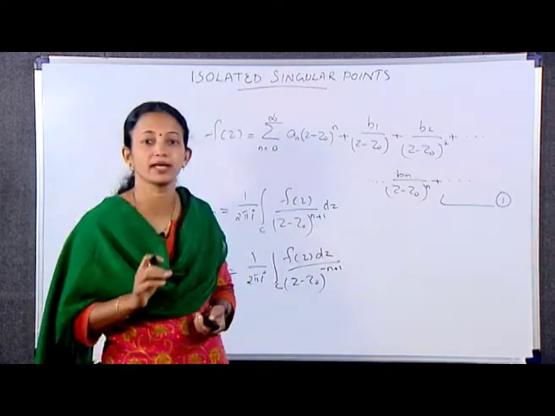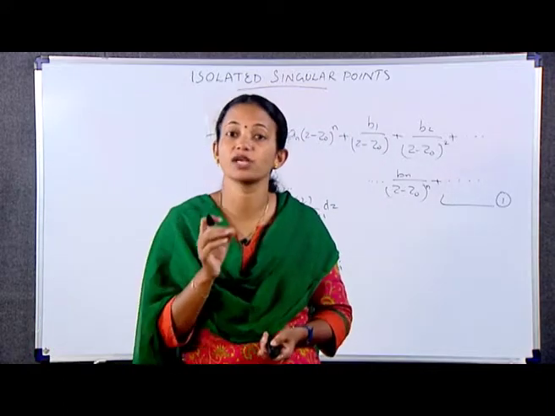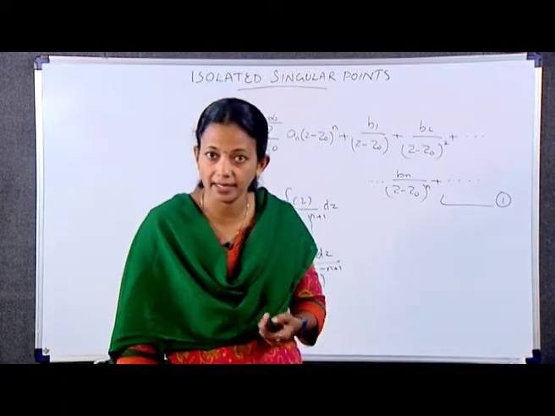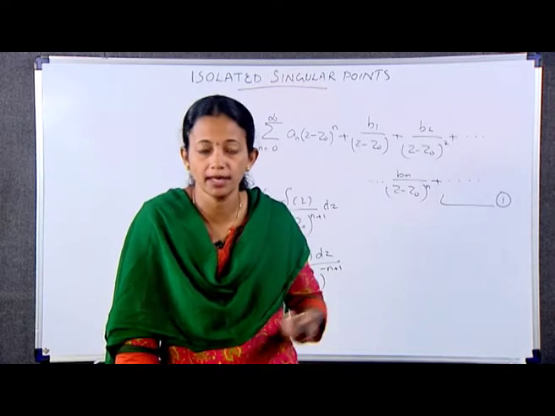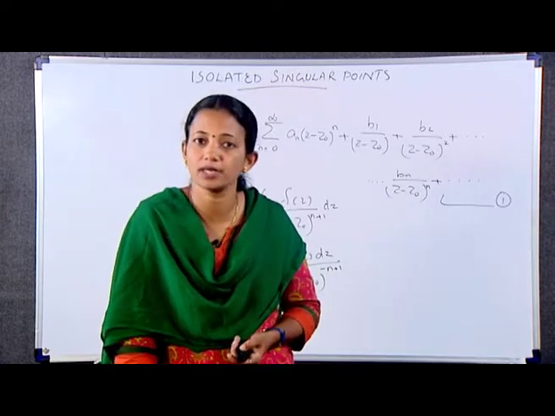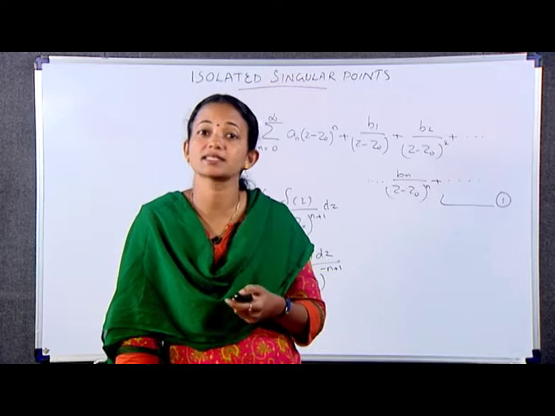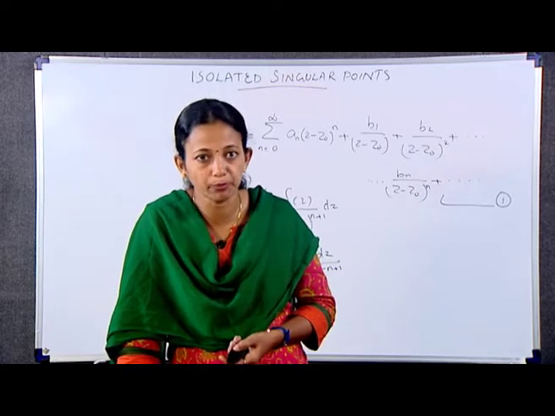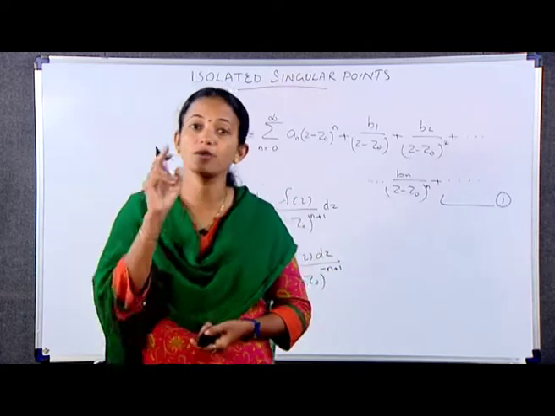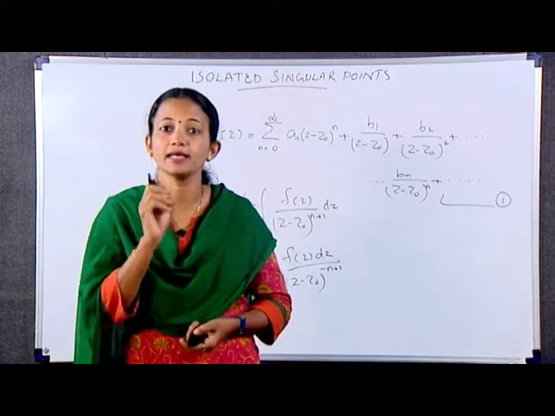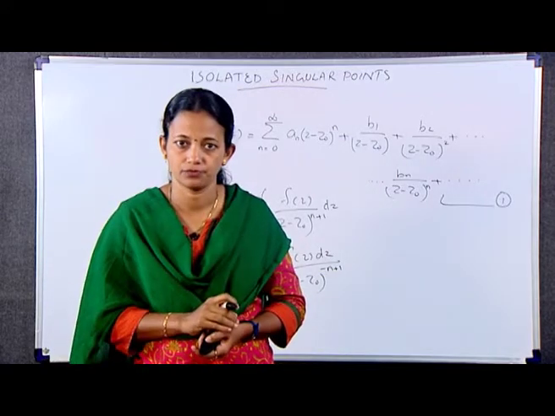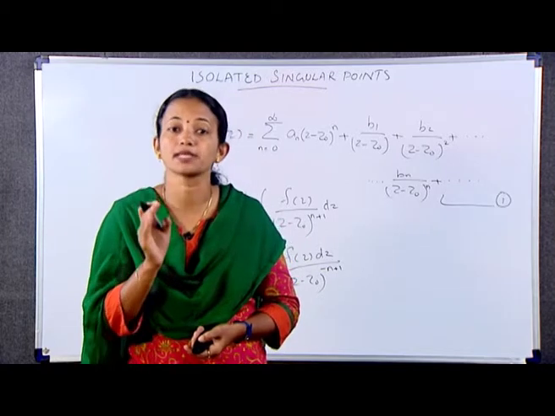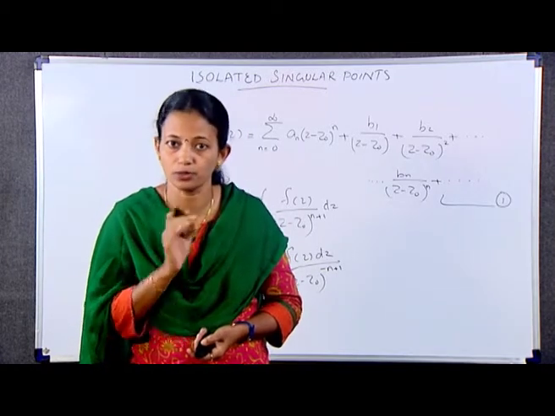In a_n, n varies from 0, 1, 2, 3 and here n varies from 1, 2, 3 etc., where C is any positively oriented simple closed contour around z naught and lying in the punctured disk, where 0 less than mod z minus z naught less than R2.